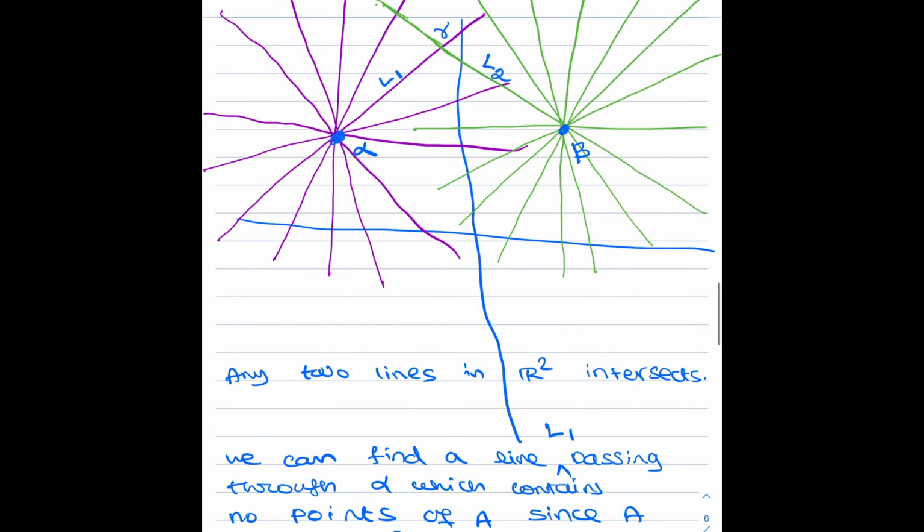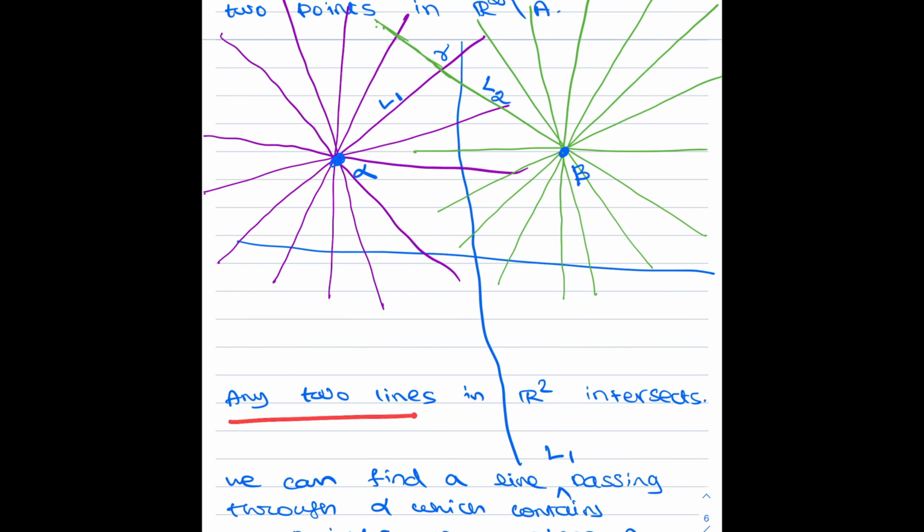Now, any two lines in R2 intersect. This is one geometrical fact about R2. You draw any two lines. A line means it keeps going. All these lines I have drawn here, even though I have drawn them like line segments, you assume that they keep going. So at some point, any two non-parallel lines intersect. If they are parallel, then they don't intersect, of course.